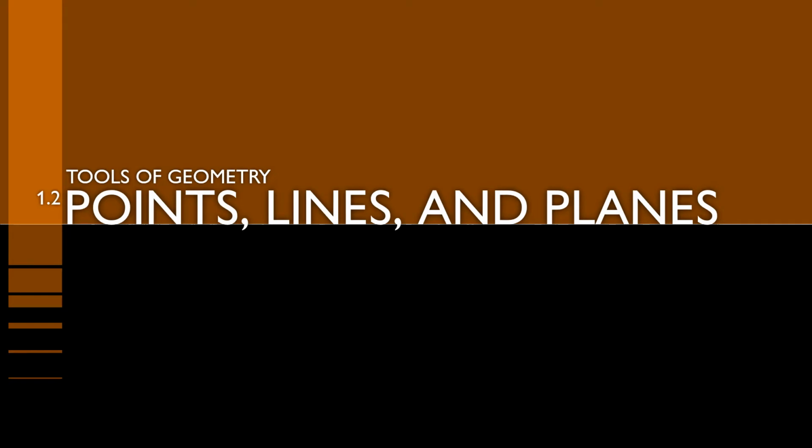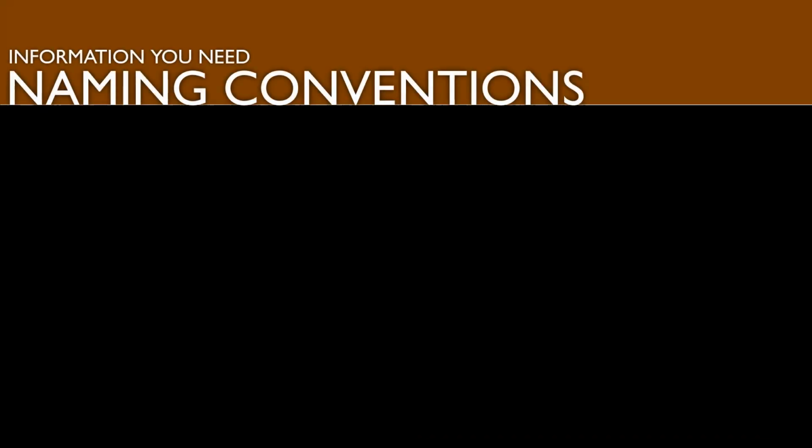Continuing on with tools of geometry, we're going to look at points, lines, and planes. Now, a point is the only term in geometry that we cannot give a definition for. The reason why is because points don't have any dimension. There's no depth, there's no width, and there's no height. When you write a point on your paper or as part of an answer, remember that a point is always going to be represented by a capital letter.